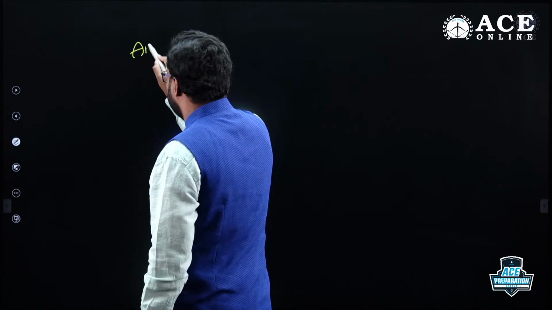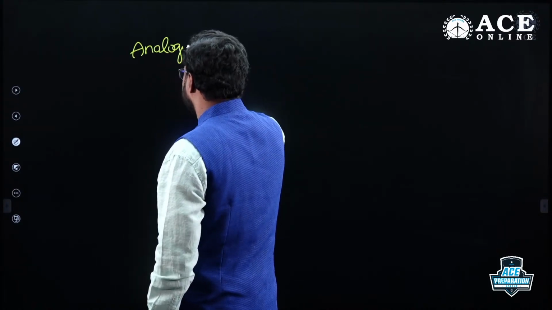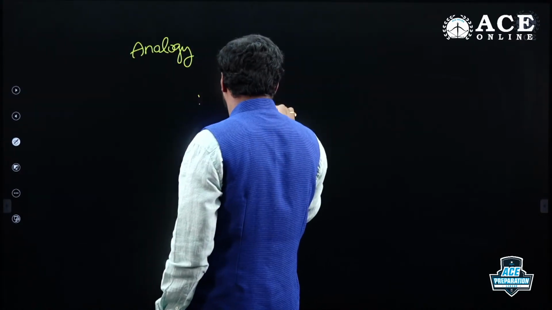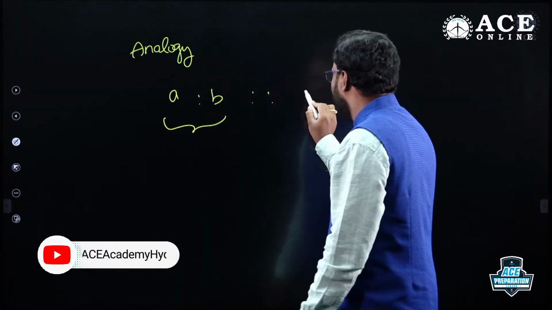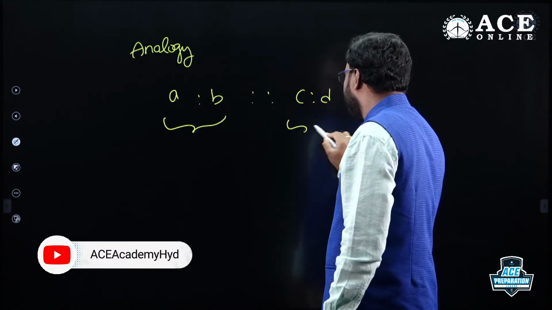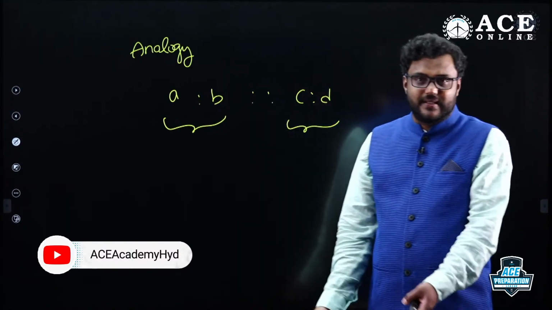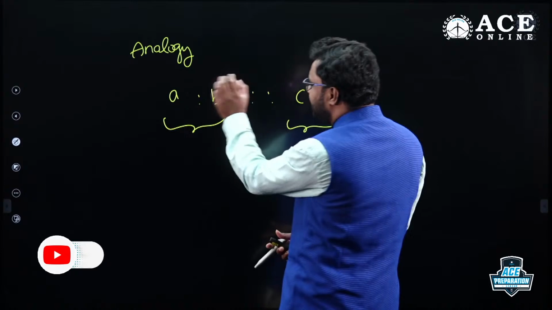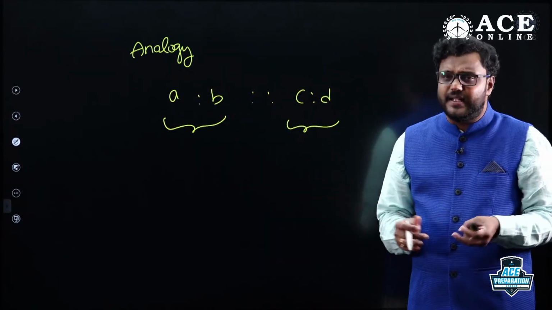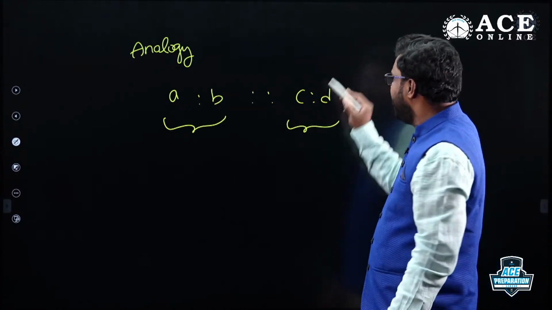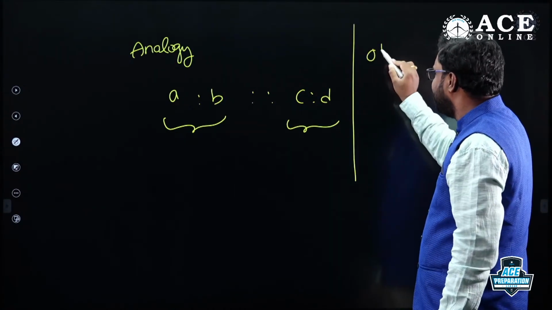In analogy, I hope you have the idea: they'll give two sets of pairs, pair 1 and pair 2. Let us call pair 1 A and B. How these two are linked, the same relationship we have to apply for C and D. Analogy is that: we have two pairs, first pair how it is linked, the same logic we have to apply for the second pair. That's all about analogy.